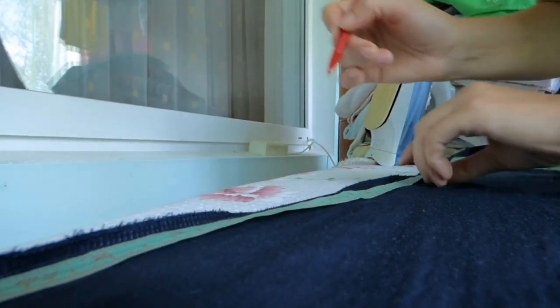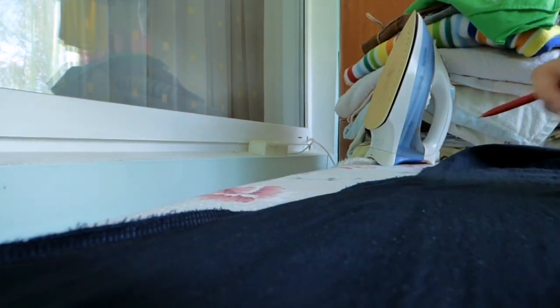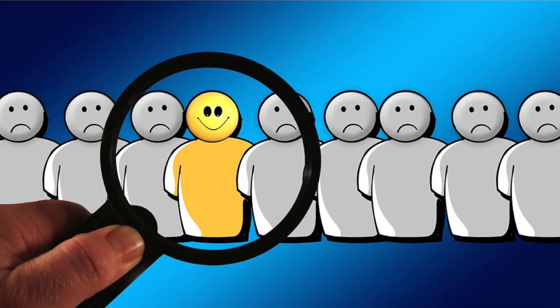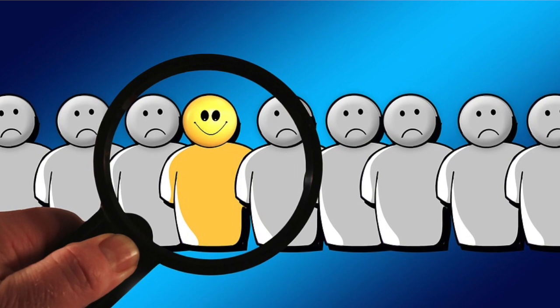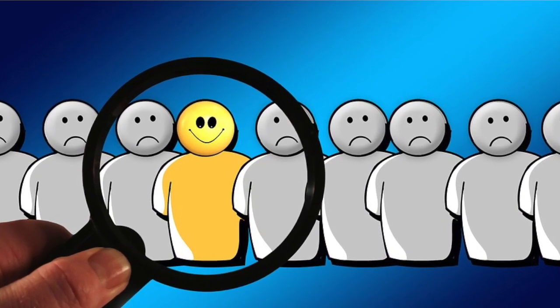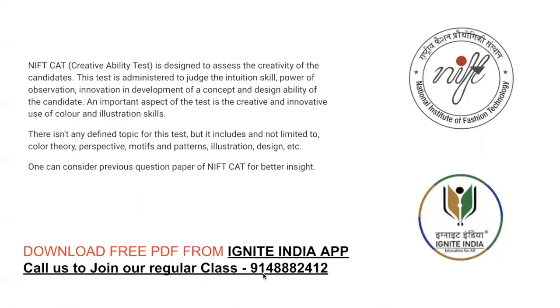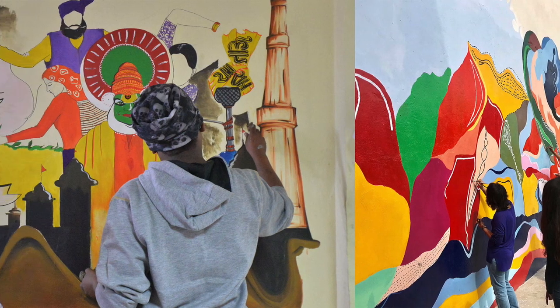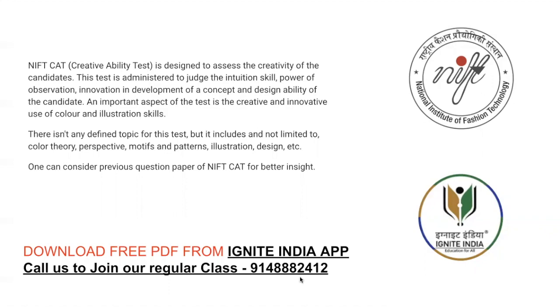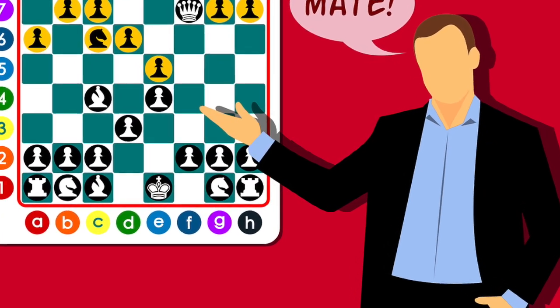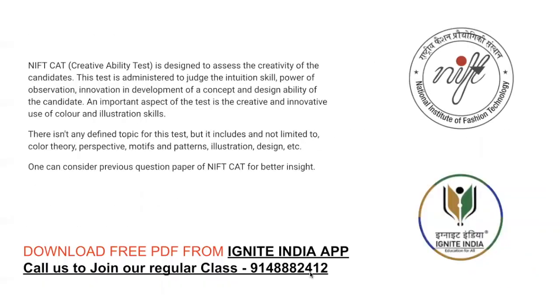So be with us till the end of this video, and carefully write down all these questions. Try to solve these questions. These are very, very important. Solve these questions and send them to 9148882412. This is the WhatsApp number we have. Share your work and share your valid ID. We are going to help you.